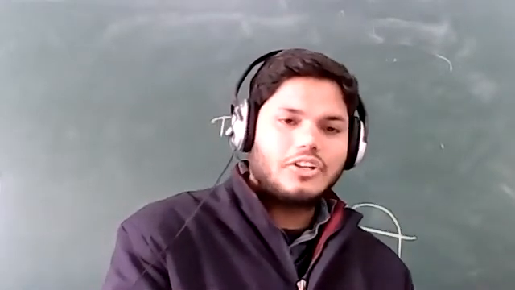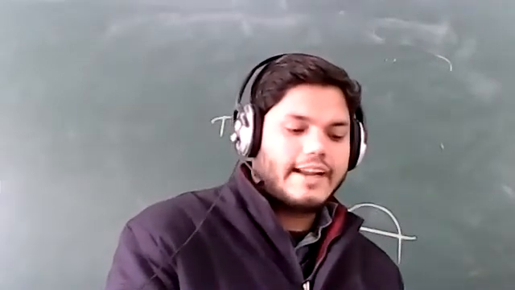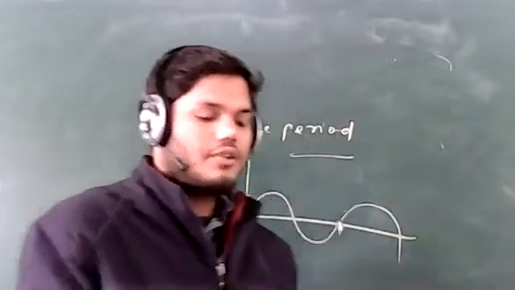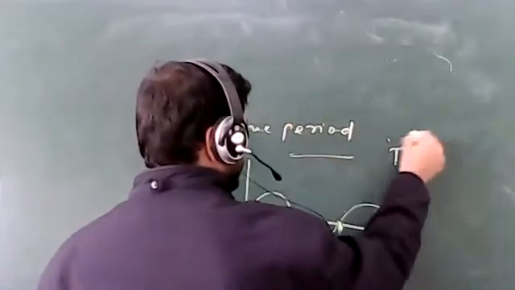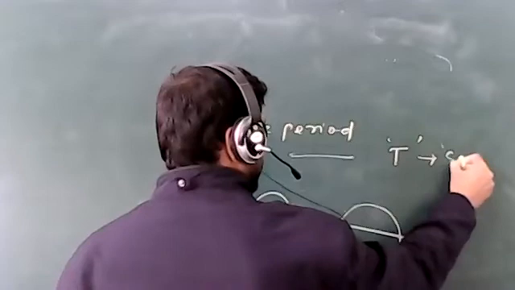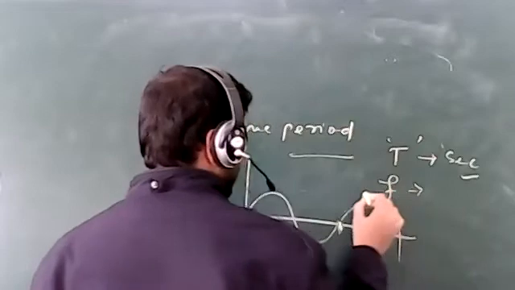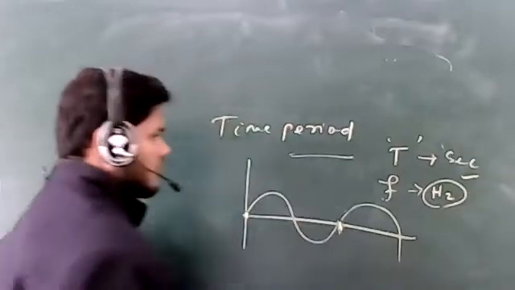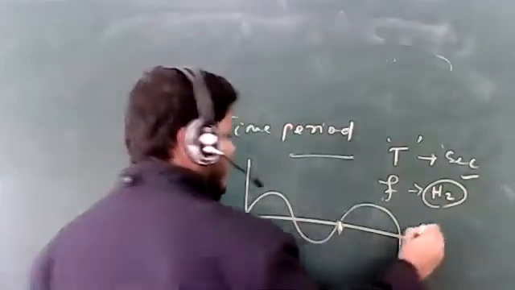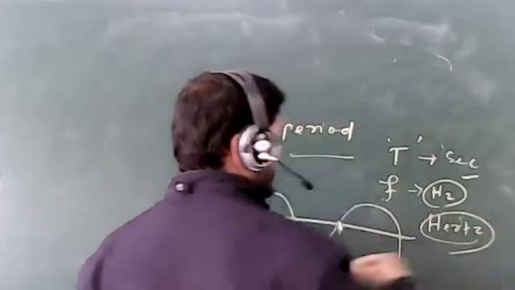Then comes the frequency. Frequency is the number of oscillations per second, or the number of waves per second. Time period is symbolized as T, and its SI unit is second. Frequency is symbolized as f, and its SI unit is hertz, Hz.